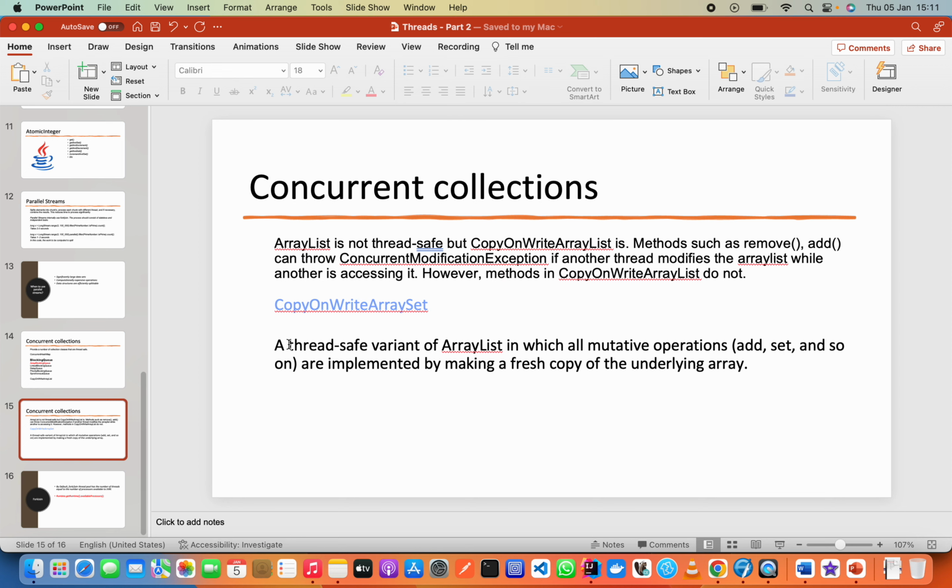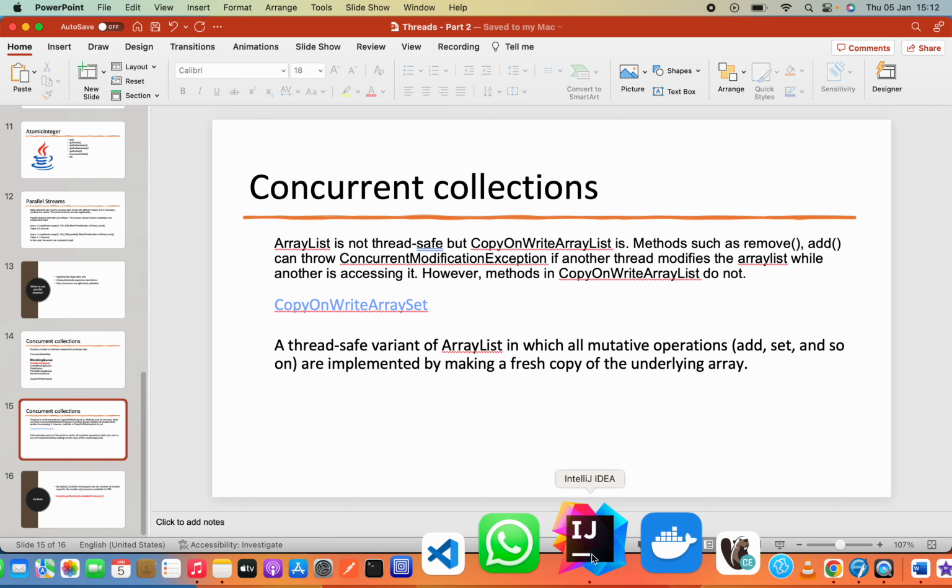If you go into the Java docs, it will tell you that a CopyOnWriteArrayList is a thread safe variant of ArrayList in which all mutative operations are implemented by making a fresh copy of the underlying array. We know that an array list under the hood uses an array.